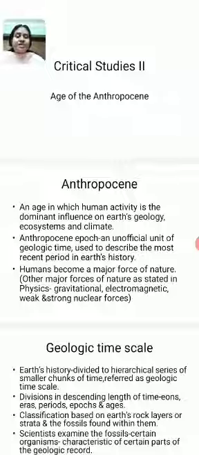But in this age, in this modern century, what happens? Human beings have become a major force of nature, which means human beings have got the capacity to make disruption in the environment, make changes in the quality as well as quantity of the environment, create visible changes in the atmosphere. Then humans can be called as becoming a major force of nature. In that way, the age is listed as Anthropocene.